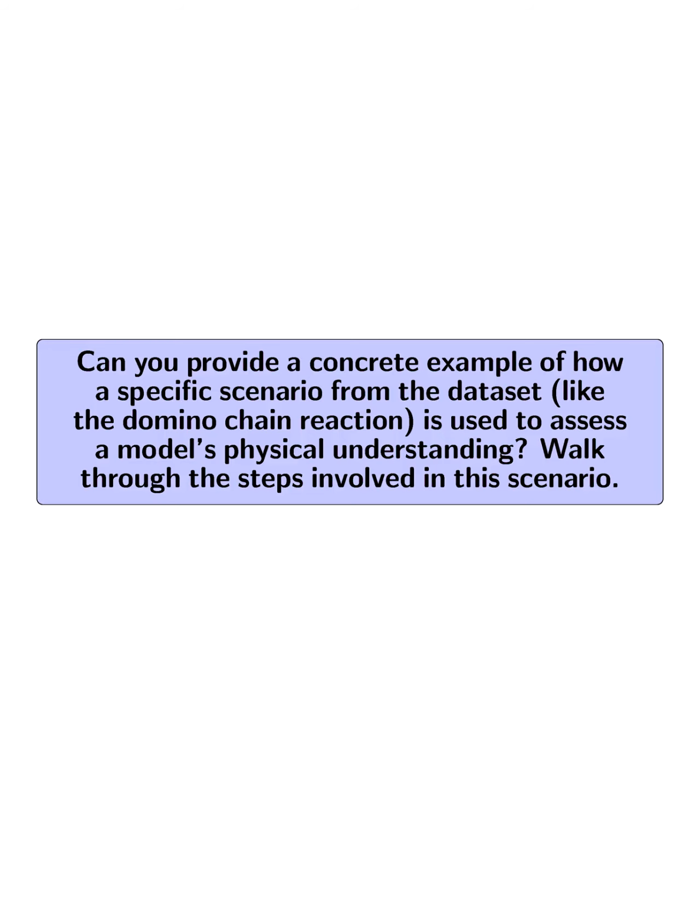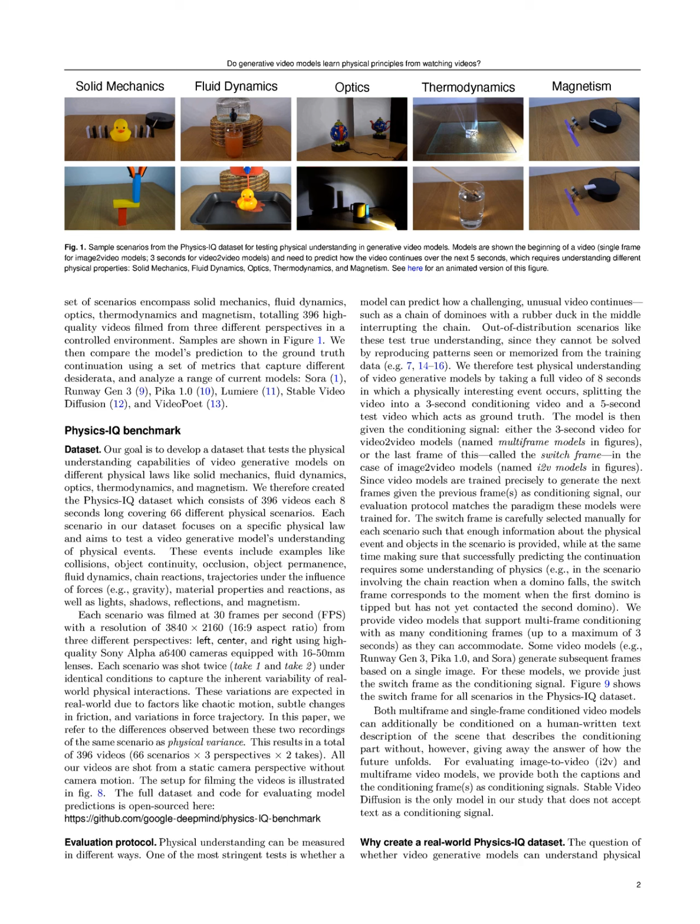Can you provide a concrete example of how a specific scenario from the dataset, like the domino chain reaction, is used to assess a model's physical understanding? Walk through the steps involved in this scenario. In the physics IQ dataset, the scenario involving a domino chain reaction with a rubber duck interrupting the chain serves as a concrete example to assess a model's physical understanding. The evaluation begins by presenting the model with a full 8-second video of the scenario, which is then split into a 3-second conditioning video and a 5-second test video that acts as the ground truth.